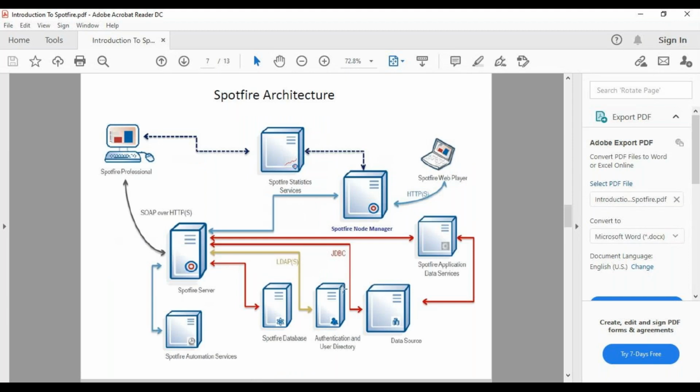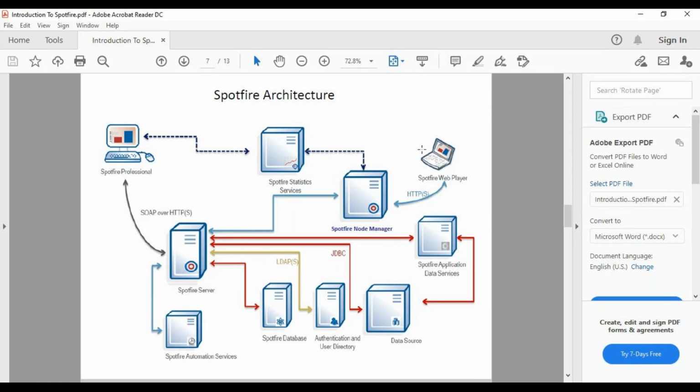This is the workflow diagram. Here you see me as a developer; I'll be creating the report. I'll be publishing it on the server, and at the backend, the server will be communicating with the node manager and all. Okay, so this way it will be communicating with it.